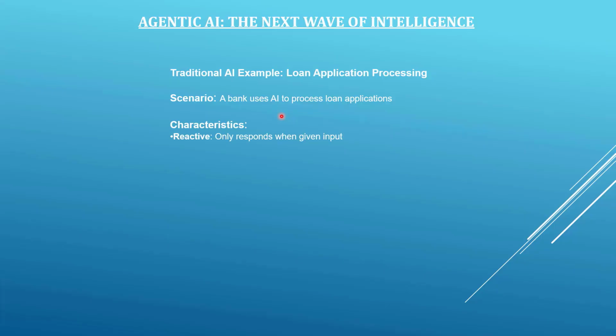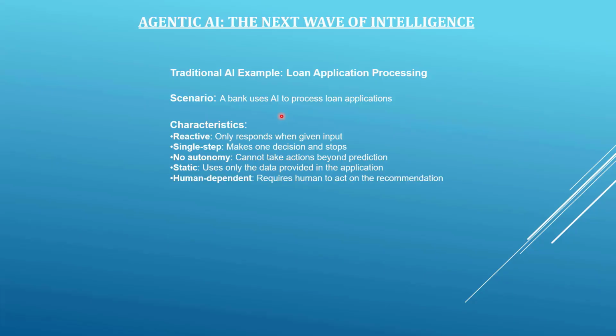These systems used to only respond when we used to give them inputs. Second was they were single step systems. They used to make one decision, used to stop after making that decision. There were no subsequent actions or steps that were taken by these traditional AI systems. There was no independence or autonomy built into these systems. They were used to only make predictions rather than taking actions. They used to work on the static data that was fed to the application, and they were human dependent, where humans used to act on the recommendation provided by them.